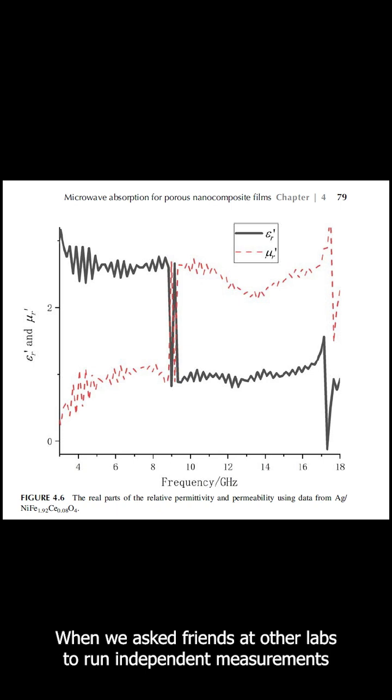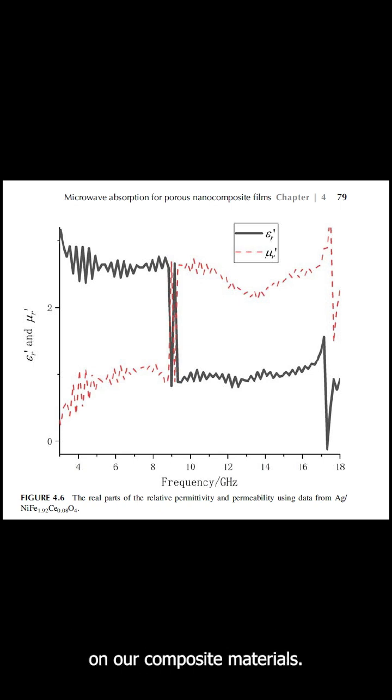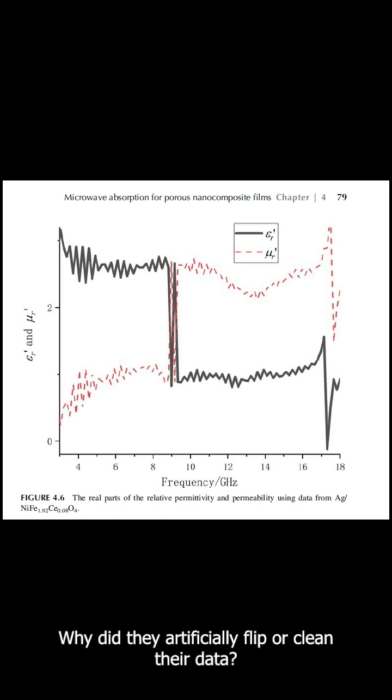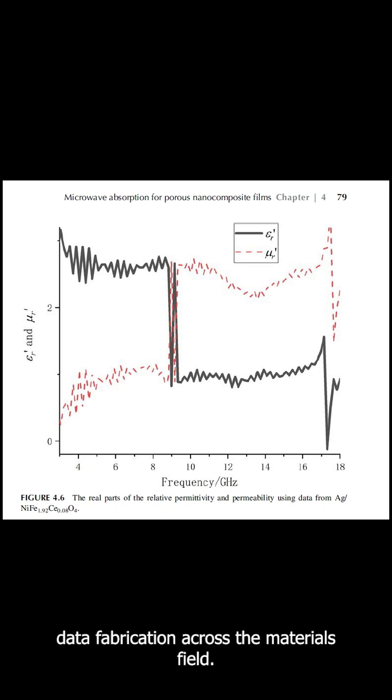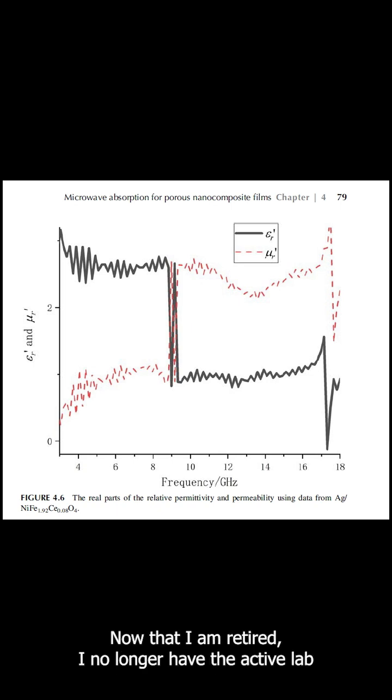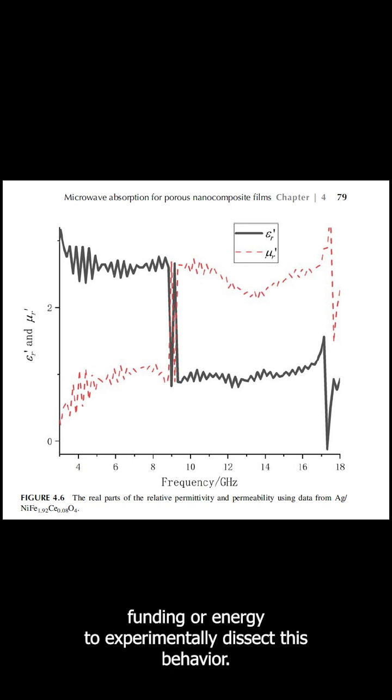When we asked friends at other labs to run independent measurements on our composite materials, they did not see these jumps at all. Did they artificially flip or clean their data? That is unlikely, as it would imply widespread data fabrication across the materials field. More likely, our specific laboratory cable indeed had an undiagnosed physical flaw. Now that I am retired, I no longer have the active lab, funding, or energy to experimentally dissect this behavior.